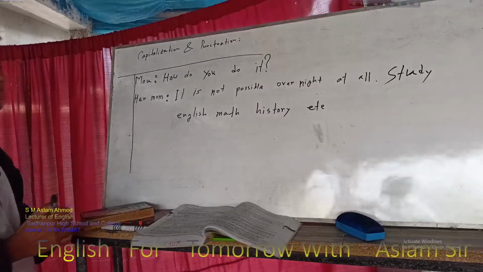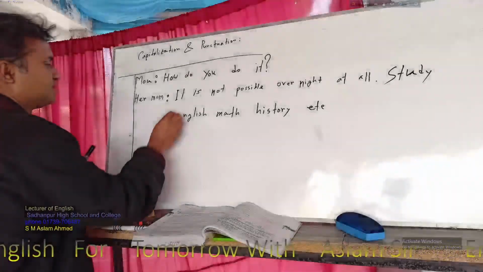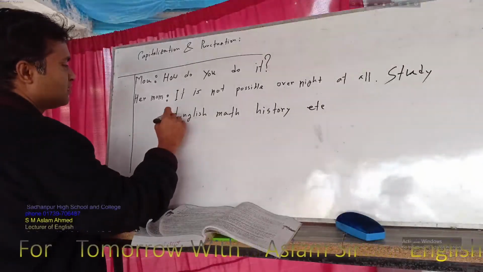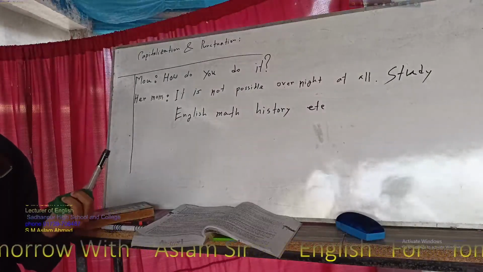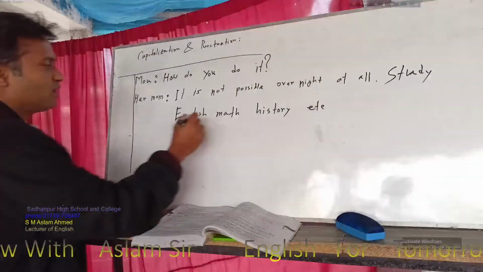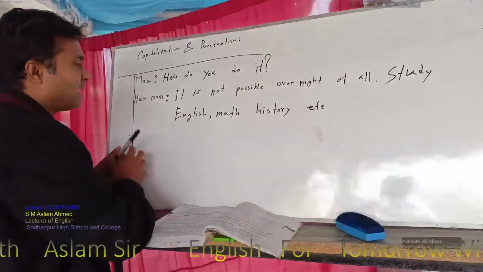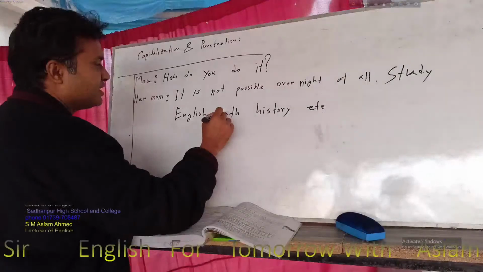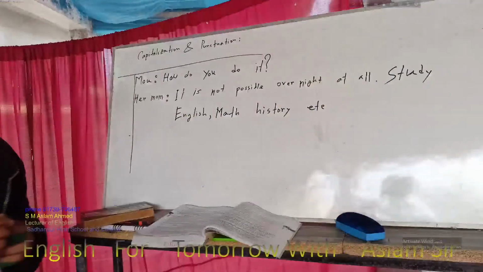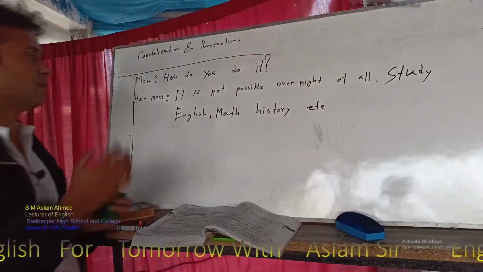Next one we can see English. That is the subject, so it will be capital. And next one we can see mathematics or math. So here we have to use a comma, and math also has a capital letter because math, English, these are subjects. Clear? For this reason we write the capitalization.